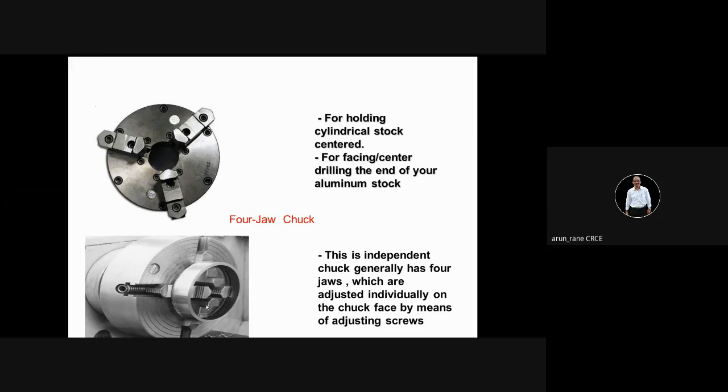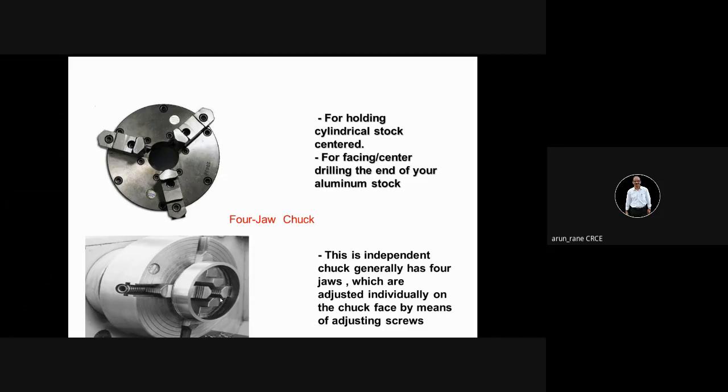Since these jaws are harder, it gives a good grip, but it will create impression. Another is soft jaw. Soft jaw means what? You are just using mild steel material and you are not doing any hardening. So the advantage of soft jaw is that it will not create impression on the workpiece. The workpiece will not get damaged.